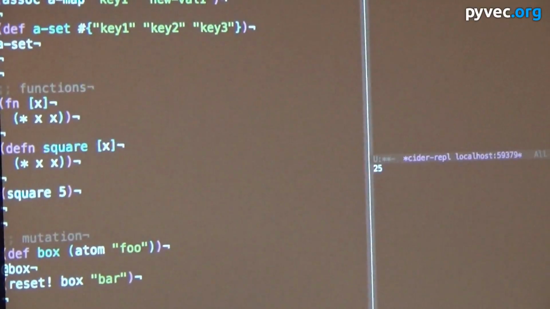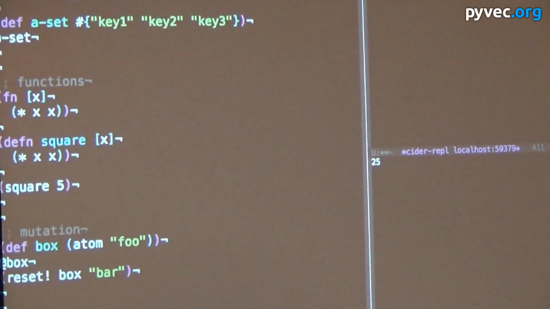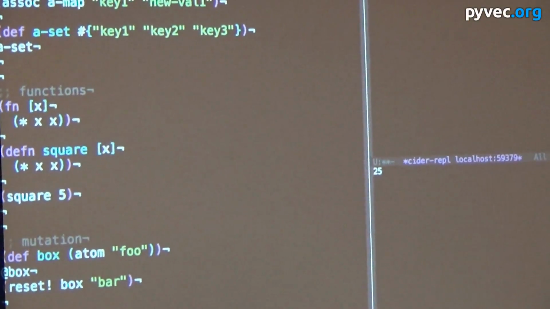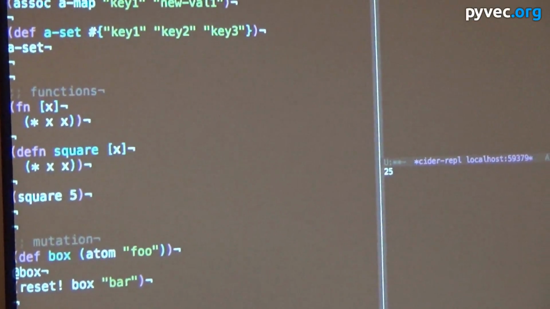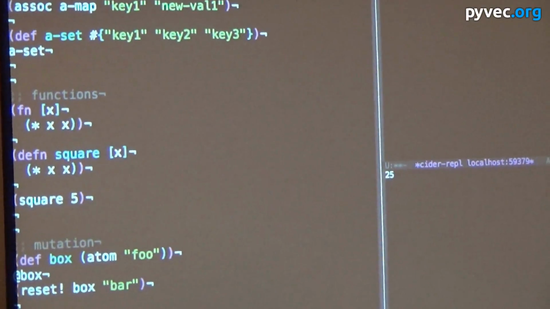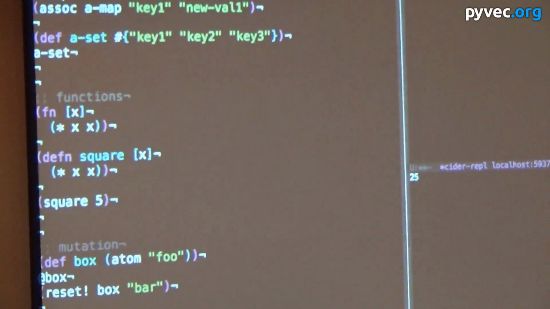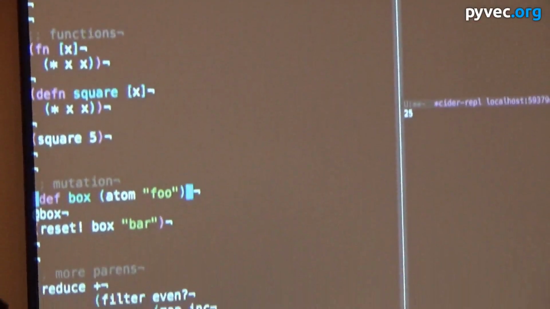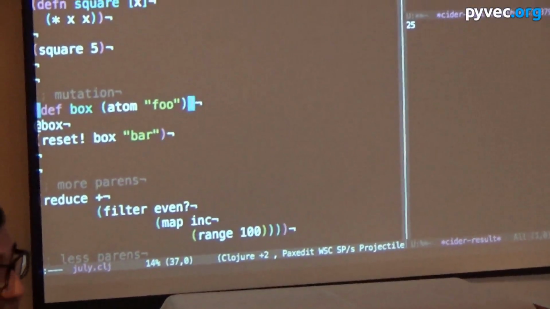So having a language where you cannot change anything is totally useless because our program enters and exits and nothing happens. So Clojure is not against mutation; it's against rampant, uncontrolled mutation. Obviously, we do need mutation in order to do something, which is the goal. We just want to control what we're doing. So Clojure has a bunch of primitives for controlling mutation. I'm not going to talk about all of them because there's too many and some of them are very complex, but we'll talk about probably the most useful and the most basic one, which is an atom.